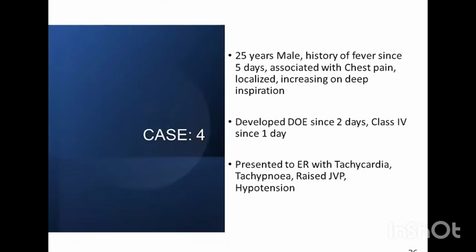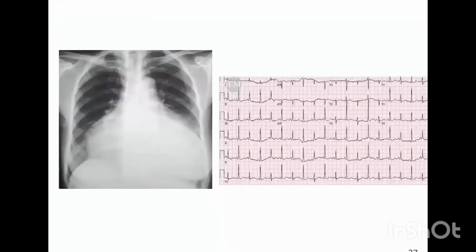Coming to the next case, this is a 25 years old male with a history of fever since 5 days, associated with localized chest pain. The pain increased on deep inspiration. Patient developed dyspnea since 2 days and class 4 since 1 day. Presented to ER with tachycardia, tachypnea, raised JVP, and hypotension, BP of around 100/70. So this was the X-ray, huge cardiomegaly, and the ECG here.